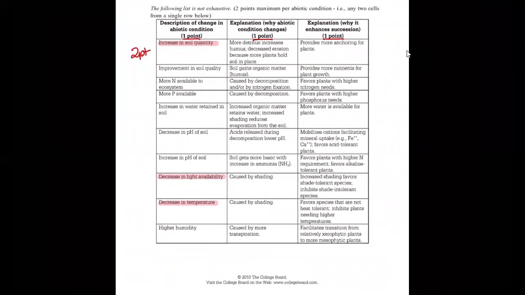But again, this is not the exhaustive list. There is more. If you talked about anything that's not on this list, as long as it's an abiotic condition, so you can't talk about animals, you can't talk about an increase of plants, you have to talk about an abiotic condition, email us and we will give you more feedback on that one. Otherwise, this question is worth a total of 4 points.